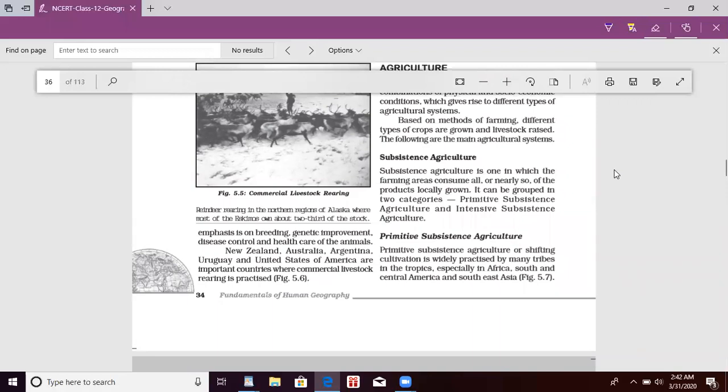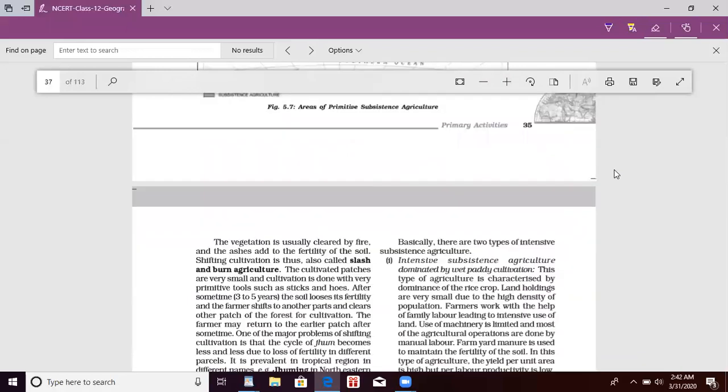The vegetation is usually cleared by fire, and the ashes add fertility to the soil. Shifting cultivation is thus also called slash and burn agriculture, because at the first stage they are slashing all the vegetation, and after slashing all the vegetation they are burning it. So that is why it is also known as slash and burn agriculture.